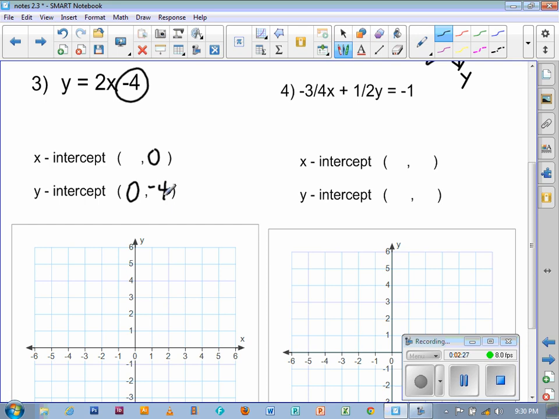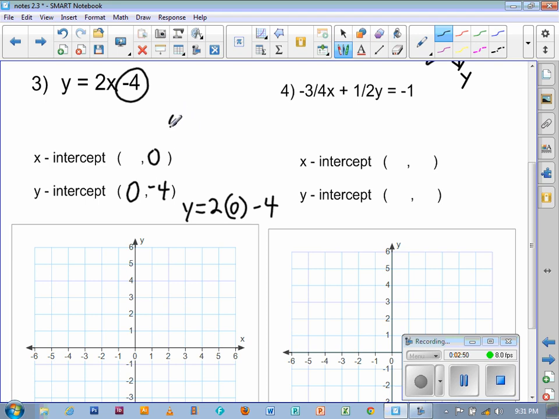Let's assume, though, that you didn't realize that. Let's say, well, I know x is 0. You would plug it in. If you put your x as 0, guess what would happen? You would get your y-intercept to be -4. And that's what you have to do to find the y-intercept. You have to replace x with 0. Just like to find the x-intercept, you have to replace y with 0.